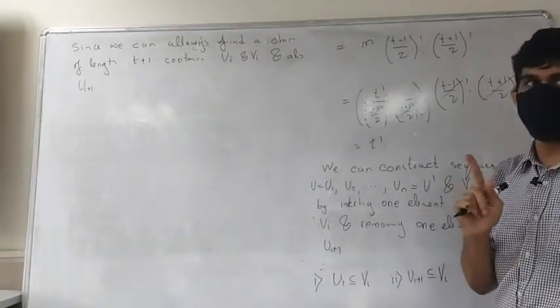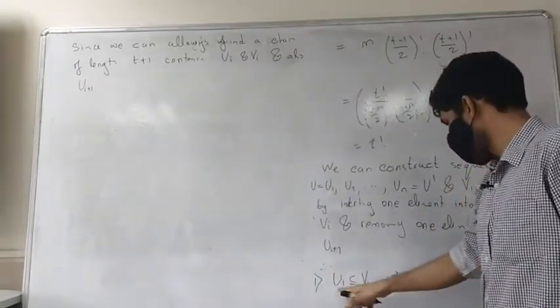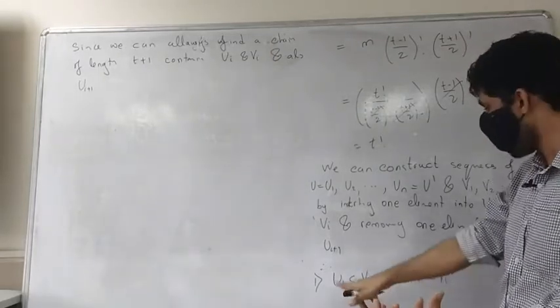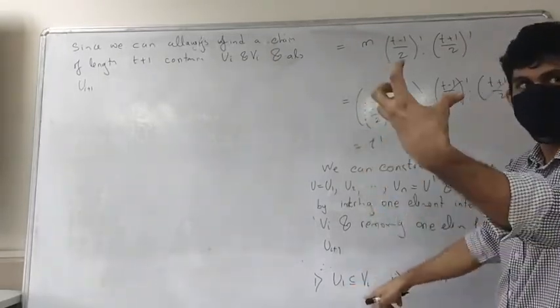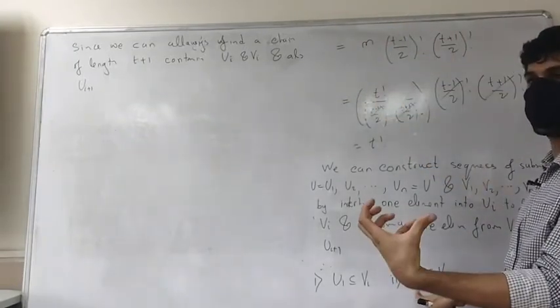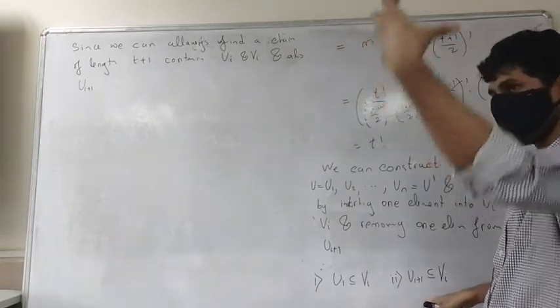If there were a difference of more than one element you couldn't do it, but there's a difference of one element. So start by filling up to Ui, then you go to Vi, and then you fill up to the top. Similarly, fill up to Ui plus 1, then you go to Vi, and you fill the rest.